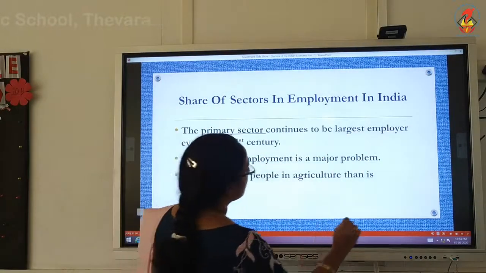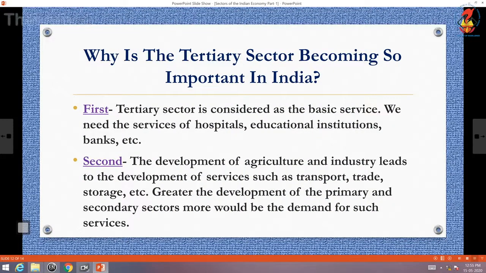Now we will check why the tertiary sector is becoming so important. Which are the reasons behind it? There are few reasons behind it. First of all, tertiary sector is considered as the basic service. We need the services of hospitals, educational institutions, banks, etc. Secondly, the development of agriculture and industry leads to the development of services such as transport, trade, storage, etc. Greater the development of the primary and the secondary sectors, more would be the demand for such services.